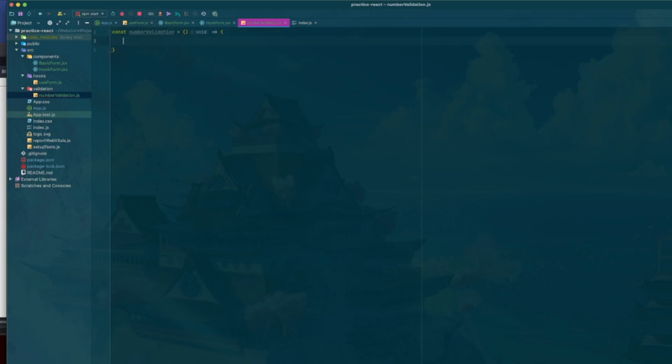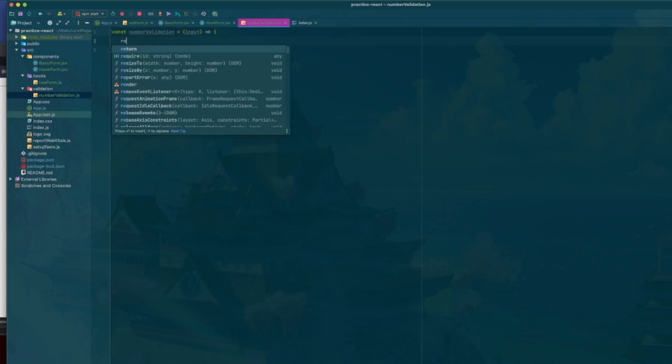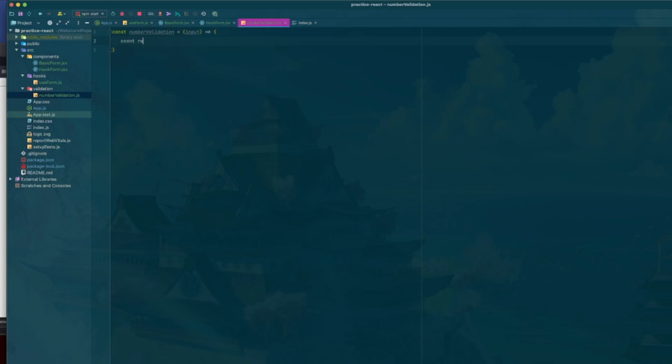What this is going to do is we're going to have a parameter of an input. Then I'm going to define a regular expression, a very, very basic one.